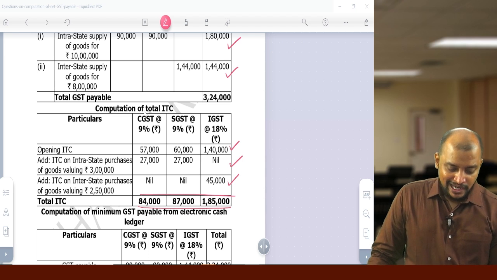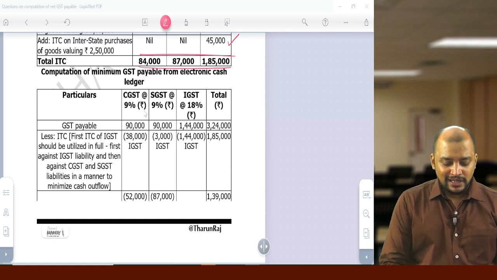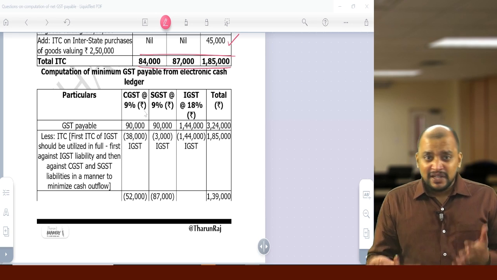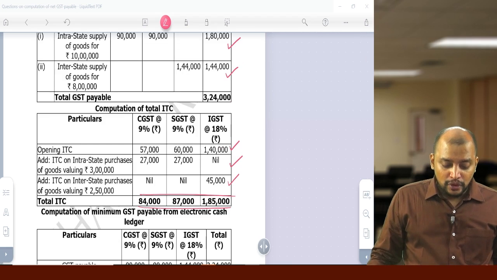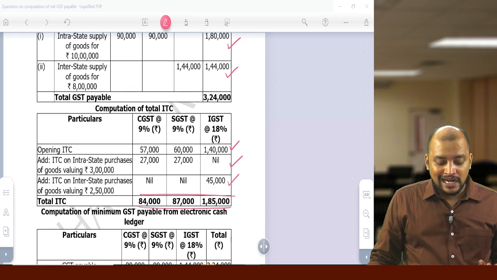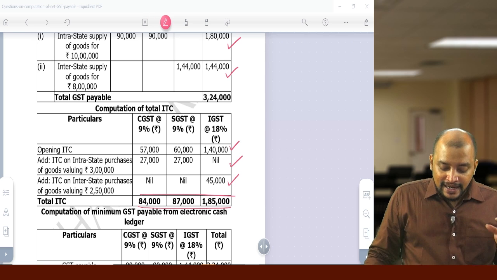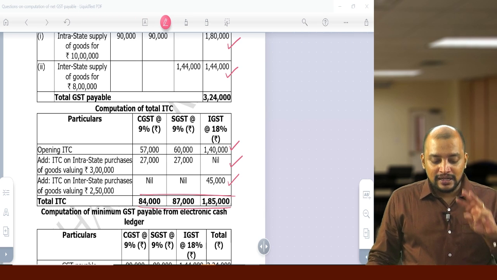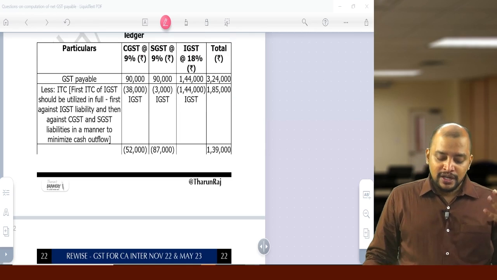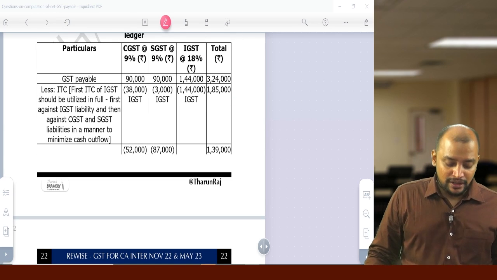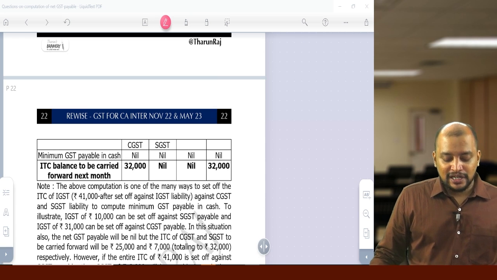So how much can we use? 41,000 we have, 38 and 3, but equally also we can use, because the problem here is that we have total more credit, 84,000 and 87,000. So 90 minus 84, 6,000; 90 minus 87, 3,000. So 6 and 3, 9,000, but we have 41,000. So definitely there will be a carry forward. We can use that credit and there will be a carry forward of 32,000.